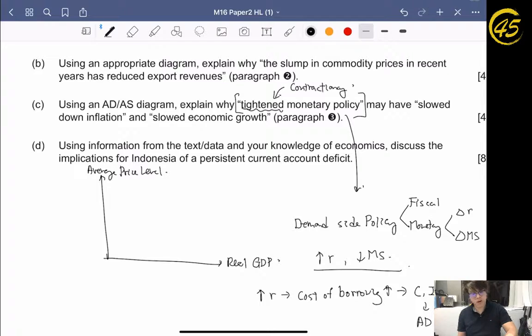Just remember, an AD-AS diagram has the y-axis of average price level, and the x-axis is the real GDP. For the y-axis, instead of average price level, someone will say general price level, but basically they are the same. So in this case, after the government imposes the tightened monetary policy, the aggregate demand will shift to the left.